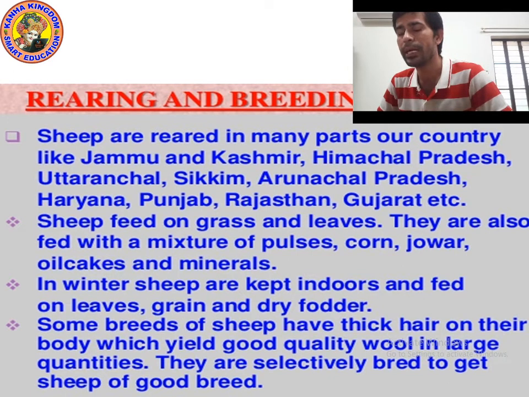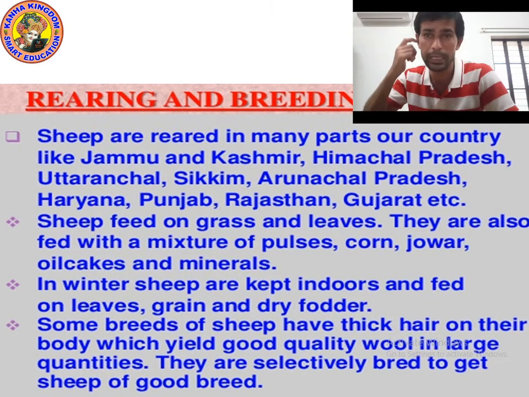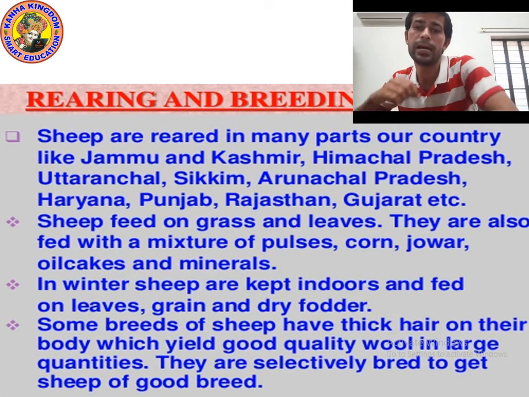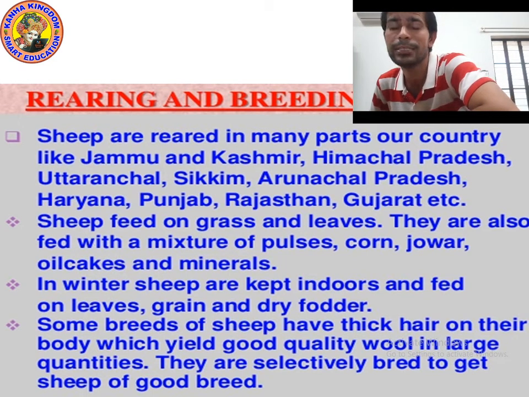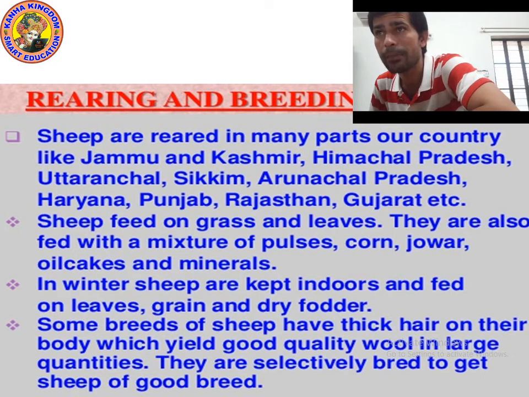Sheep are reared in many parts of our country. Point number 1: sheep are reared in many parts of our country like Jammu and Kashmir, Himachal Pradesh, Uttaranchal, Rajasthan, Punjab, Haryana, Gujarat, Arunachal Pradesh. These are the main states where sheep are reared: Jammu and Kashmir, Himachal Pradesh, Uttarakhand, Sikkim, Arunachal Pradesh, Haryana, Punjab, Rajasthan, Gujarat. I already told you about all these in the previous class.